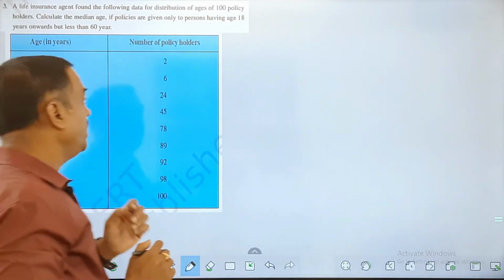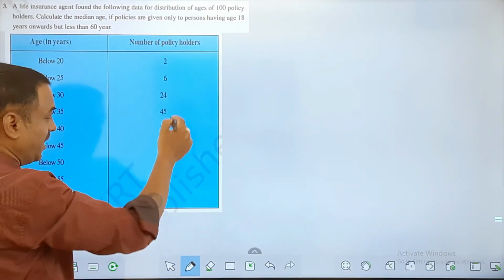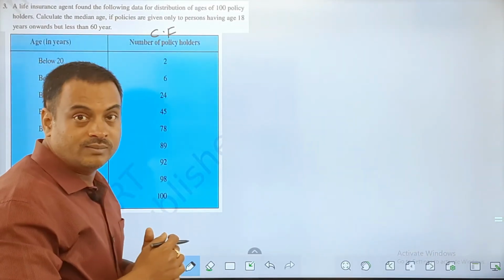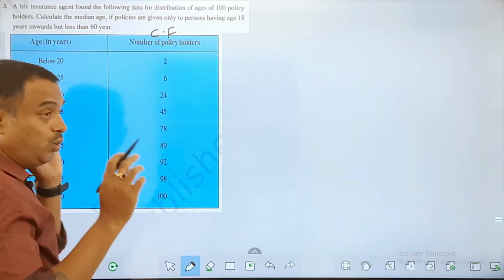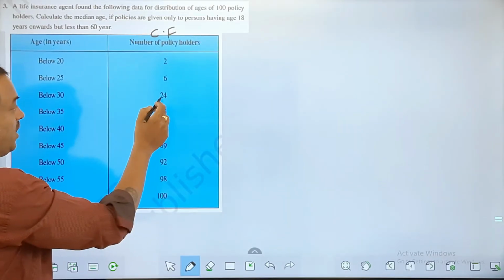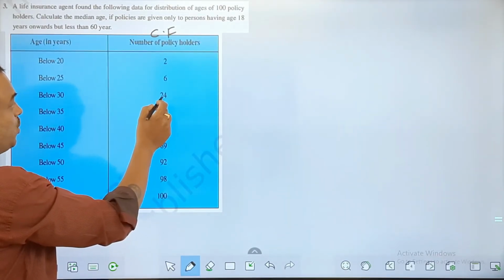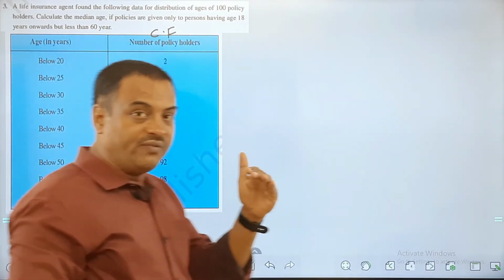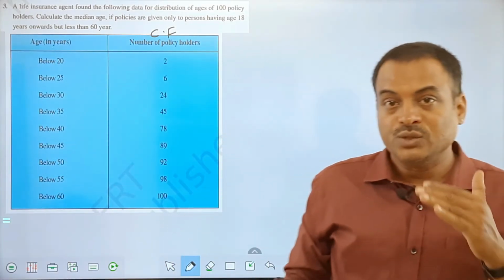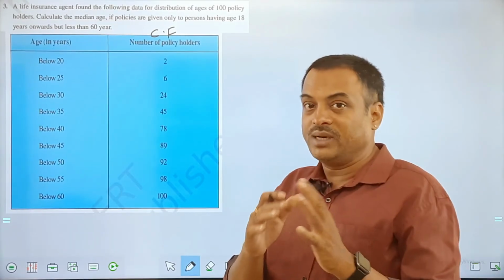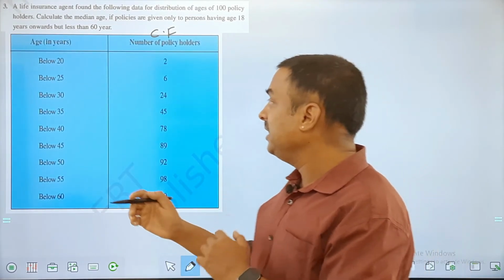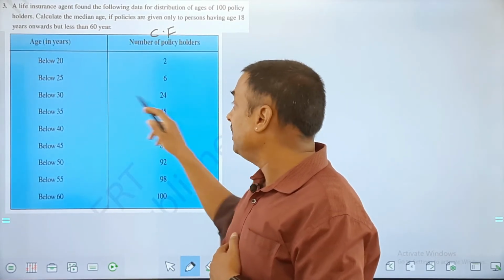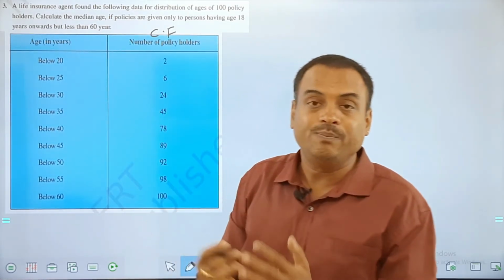Very important point to note, my friend, every time the numbers are increasing, this is the cumulative frequency which is given to us. Now that is what we need to understand. How to understand the table? 24. If I look at this number, 24 policy holders are below 30. Below 30 means it can be below 25, it can be below 20 also. So you can bifurcate these numbers. Up to 25 there are 6. So between 25 and 30 there will be around 18 people.